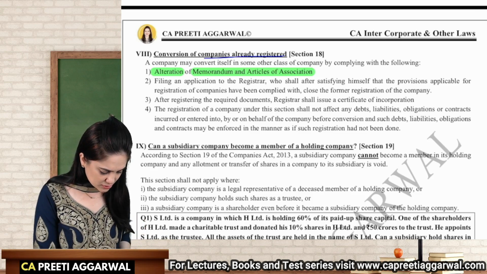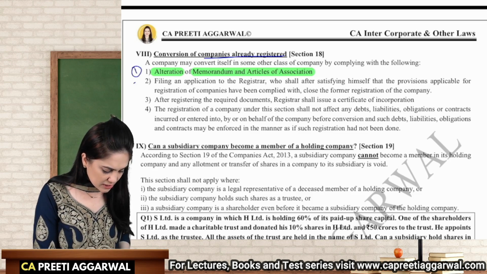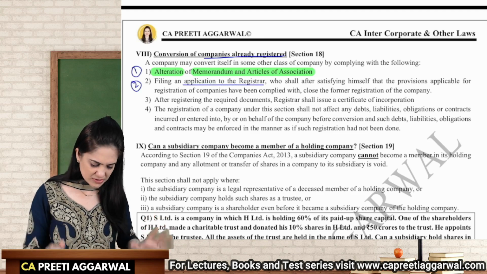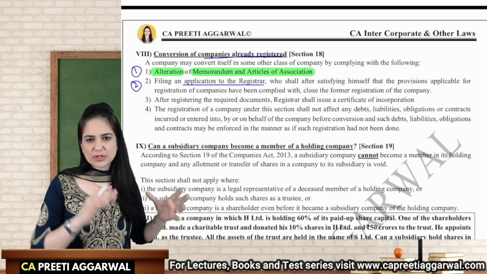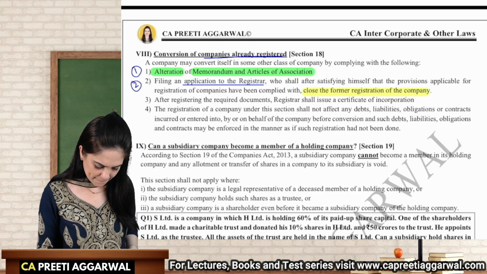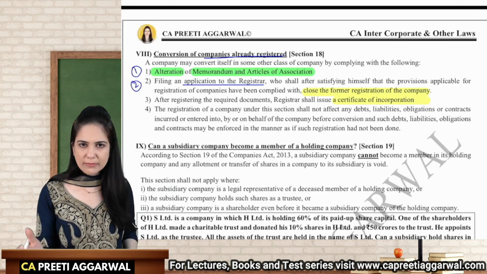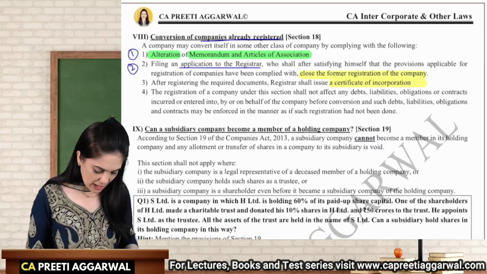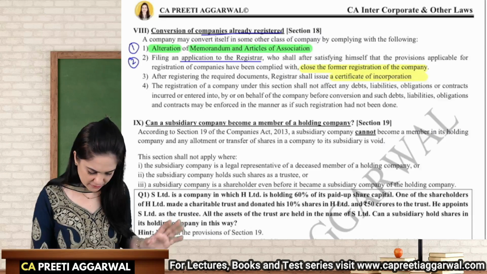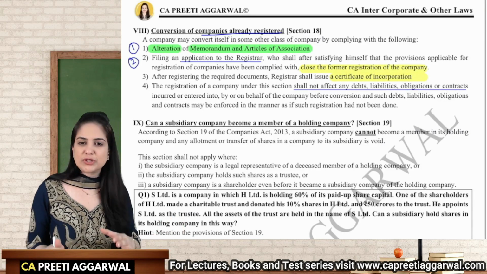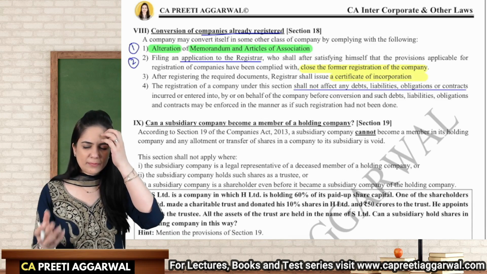This was step number 1: alteration of articles. Then you will also file an application to the registrar, who will, after satisfying himself, close the previous registration, and then give you a new certificate of incorporation with the new name. Of course, you are altering from one company type to the other, the name will be altered, and the registration will not affect the debts, liabilities, obligations of the company that were present before the change.